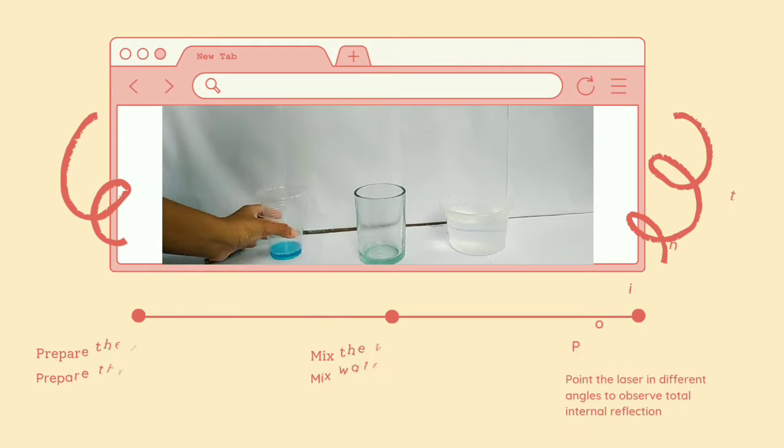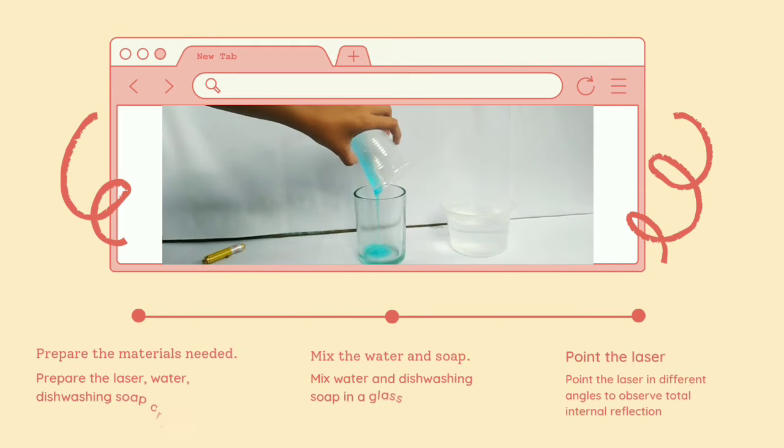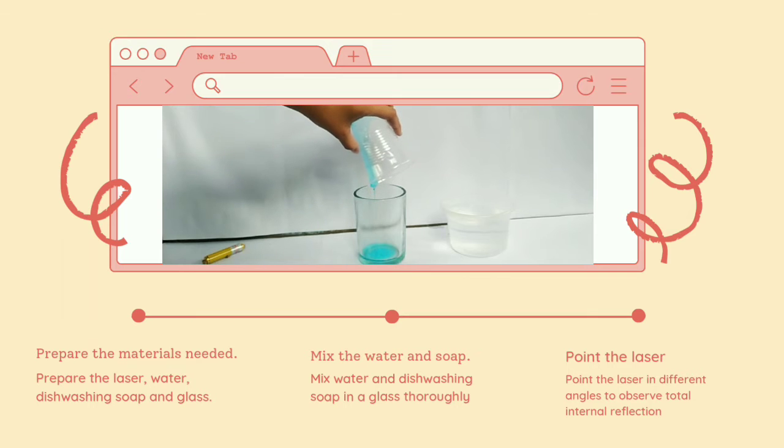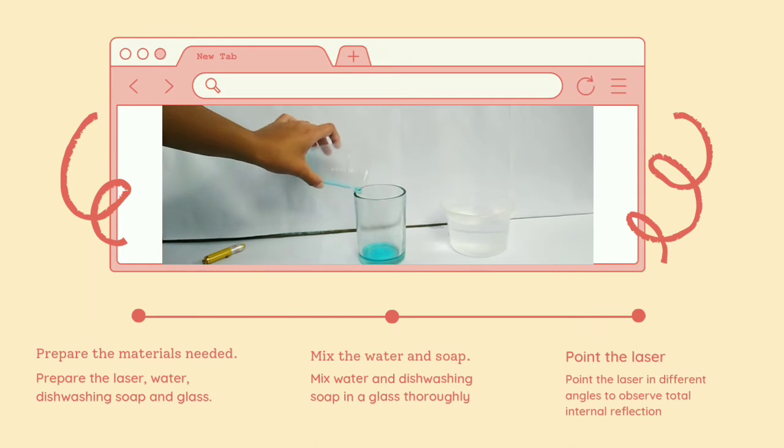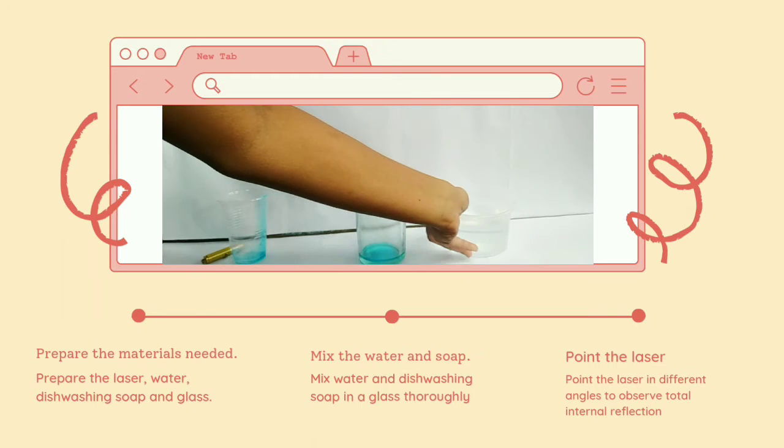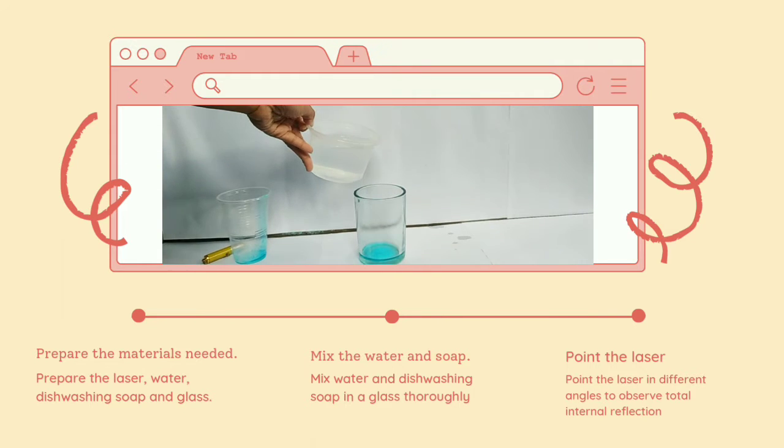The procedure for the activity of total internal reflection is to prepare the materials: water, dishwashing soap, glass, and laser. Then mix the water and dishwashing soap thoroughly, and finally, point the laser to the mixture to observe what will happen.